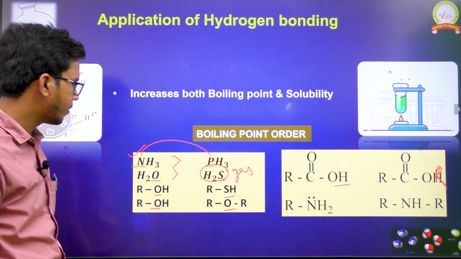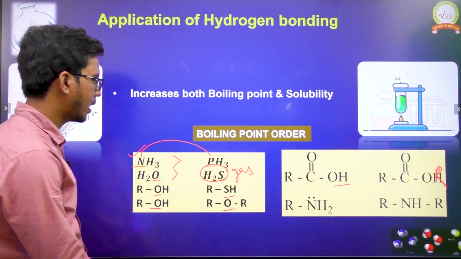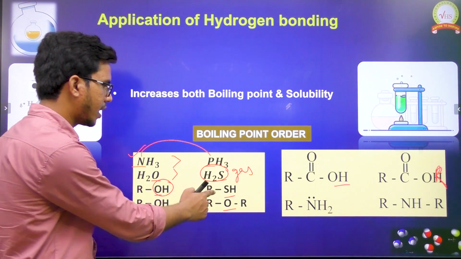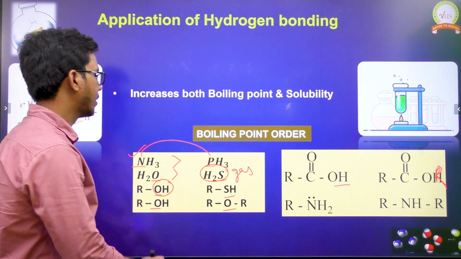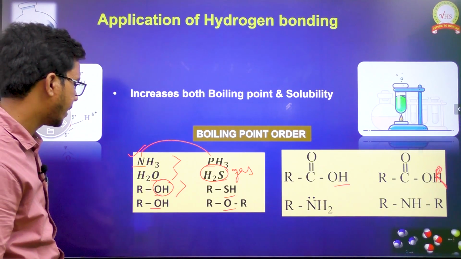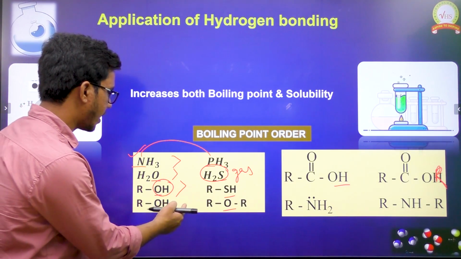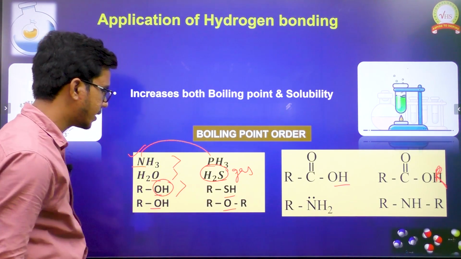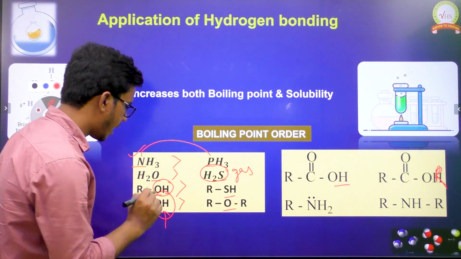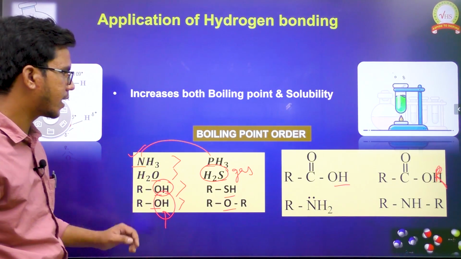If you take the third one, we have alcohols and thioalcohols. Here with oxygen we can expect hydrogen bonding, but not with sulfur. The one which forms intermolecular hydrogen bonding will possess a higher boiling point. Here we have alcohol and its functional isomer, ether. Only alcohol can form hydrogen bonding because the hydrogen is directly attached to the oxygen.